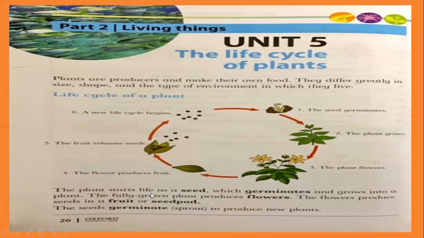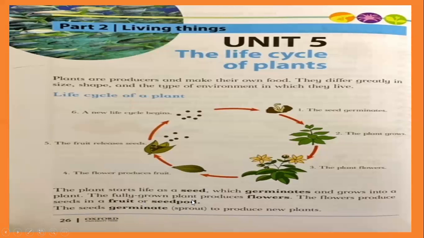The plant starts life as a seed, as you know. It starts, look, as a seed, which germinates and grows into a plant. The fully grown plant produces flowers. The flowers produce seeds in a fruit or seed pods. If it's not a fruit plant, then there are seed pods under the flowers. You can say like this. If not like this, something different. These are called seed pods. If it's not a fruit plant, then the seeds are inside seed pods.